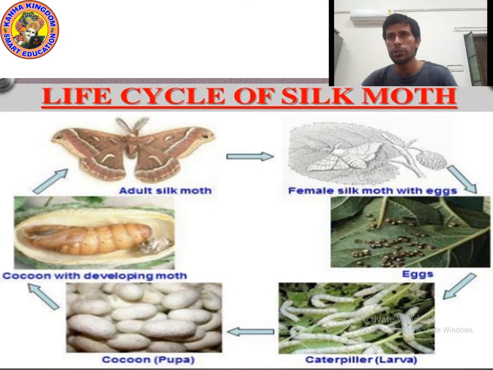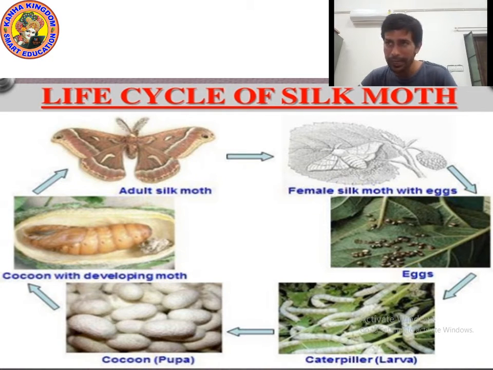Can you see the picture of the adult silk moth? It is actually the female silk moth. You can see the female silk moth in white color. And first of all, what happens? The female silk moth lays eggs.